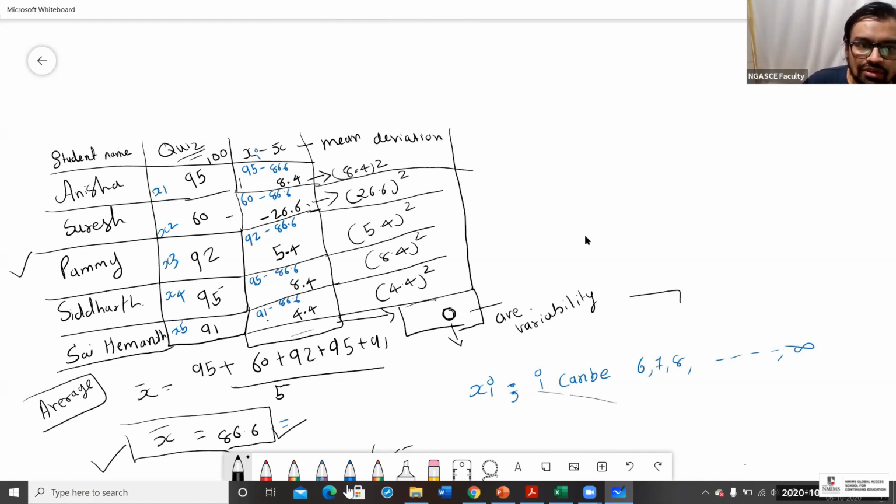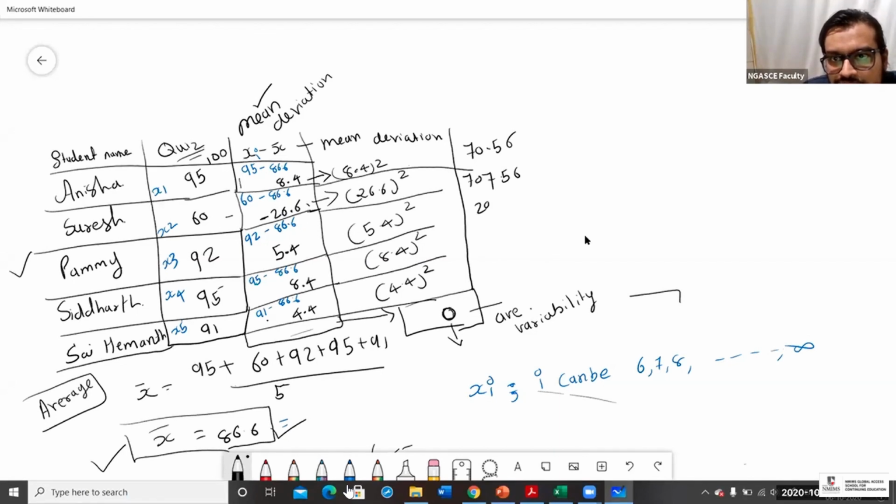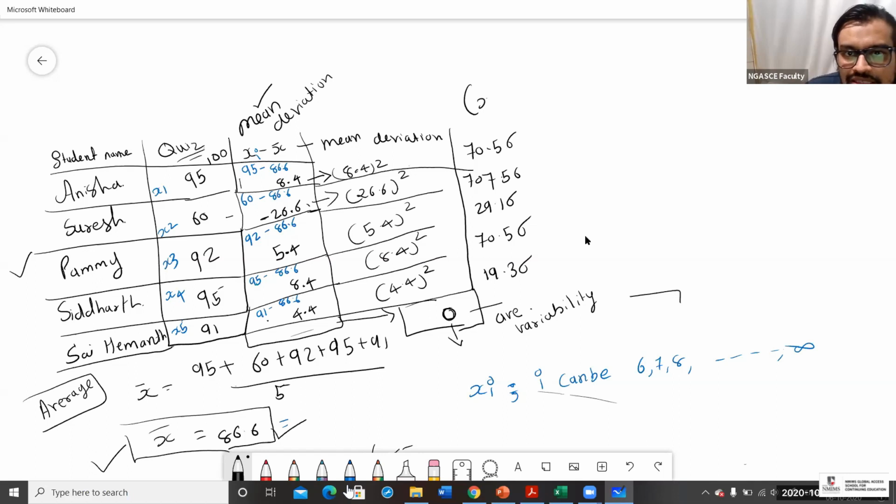This is the mean deviation: how each and every individual has secured more or less marks than the mean. ये चीज mean deviation बताएगा. Now the first one is 70.56. Now this is 29.16. What will this be? 70.56. And the last one is 19.36. But this is basically xi minus x bar, the square.